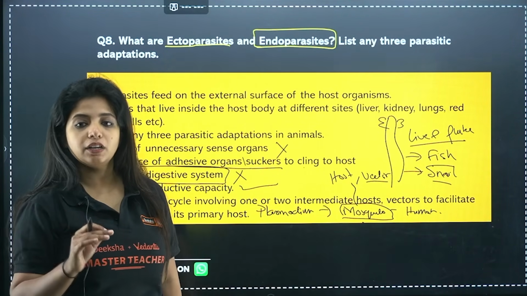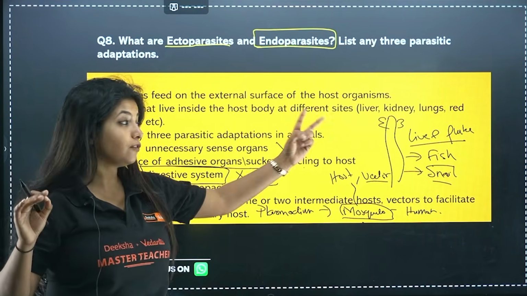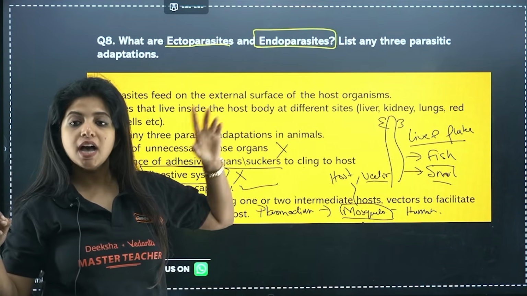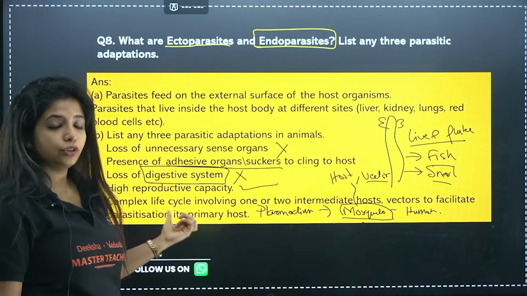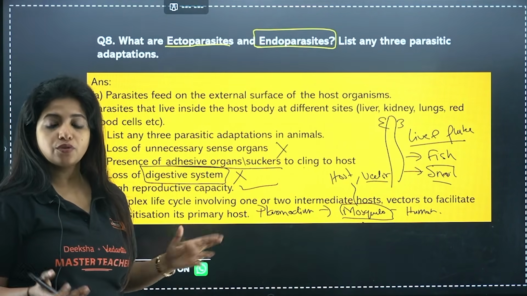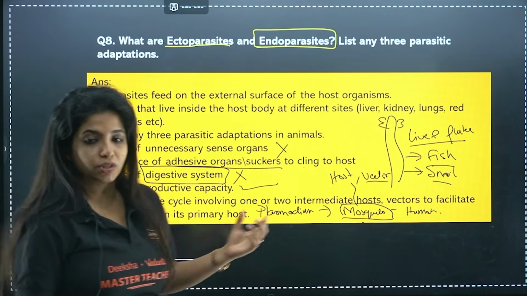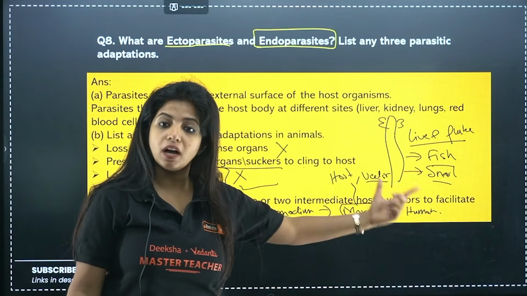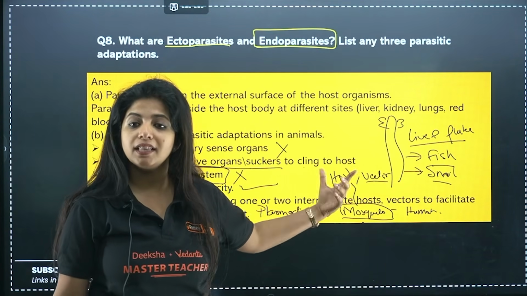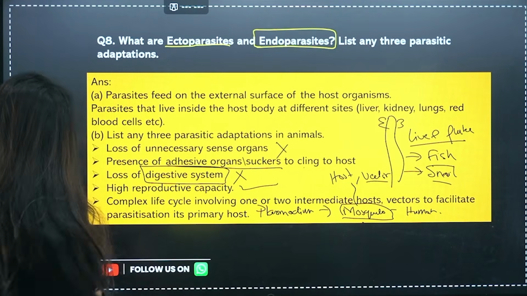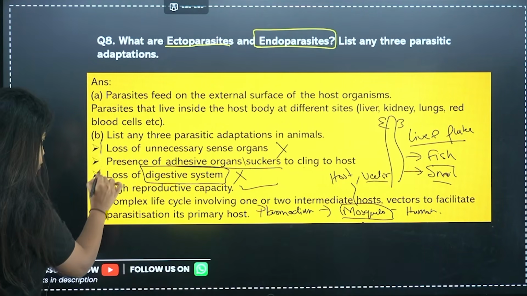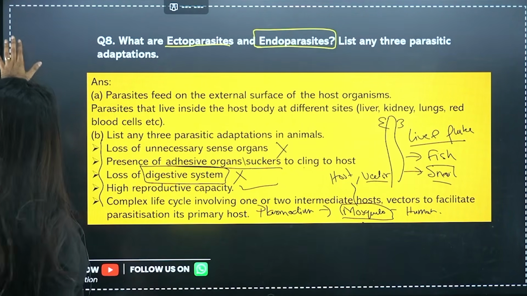Similarly, liver fluke, my dear children, has two intermediate hosts. One is the fish, the other one is the snail. Now, they also need vectors, as I told you, which help in parasitization of their primary host, the major host. So here, in the case of Plasmodium, the major host is human beings. The vector and the other host that they have is the mosquito. Cool? Yes. So please remember this. This is super, super important, and the examples as well.